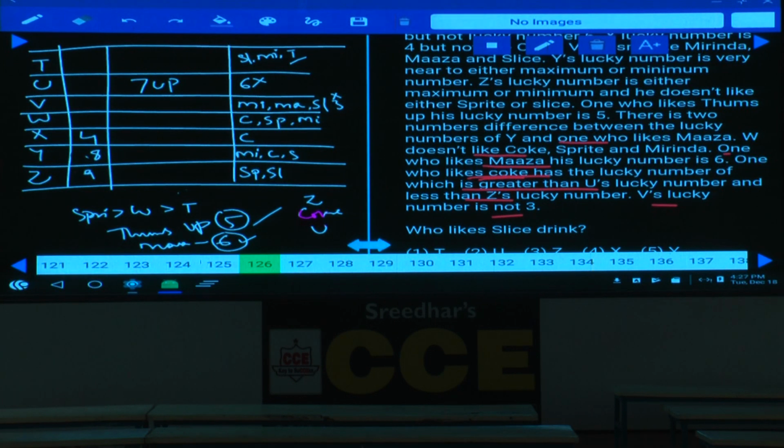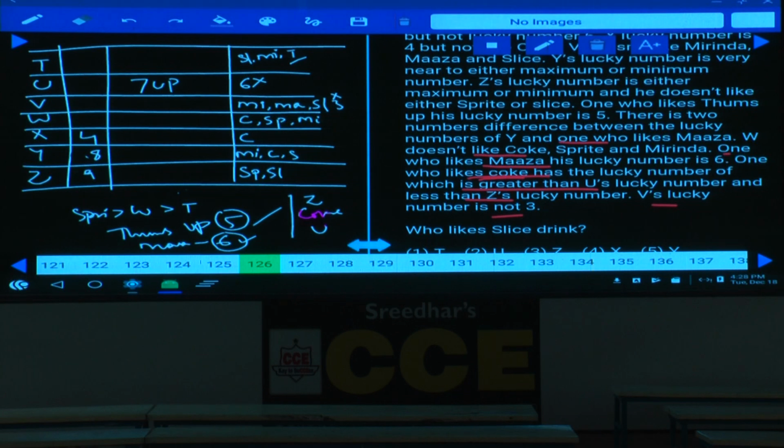Now we are left with only 1 and 3. Then whose must be 1? Tell me what is the position of this one. Sprite is greater than this one. Now among this one, Sprite must be more than this one, isn't it? Now what are the numbers here? 4, 8, 9 are done. 5 and 6 are done. Now what is left over for us? 1 and 3 are there. Who should these 1 and 3 be? W and T, isn't it? W and T. W is already there.